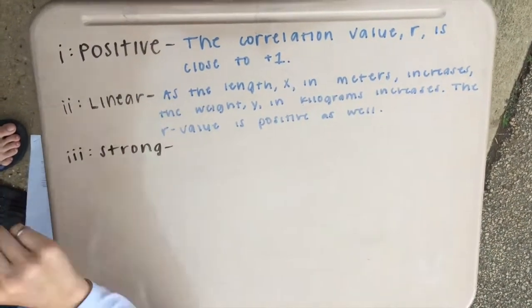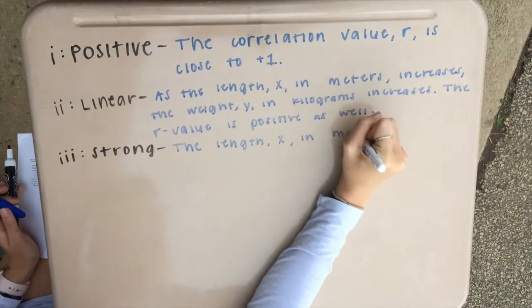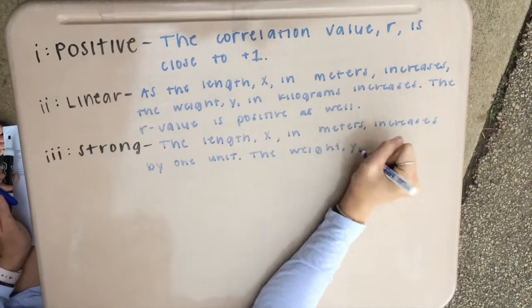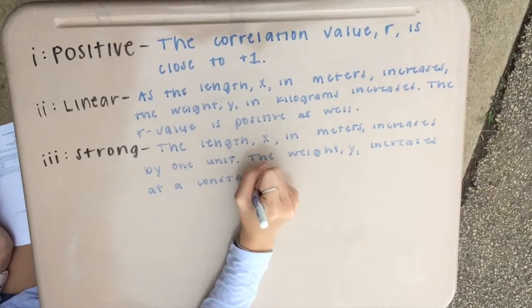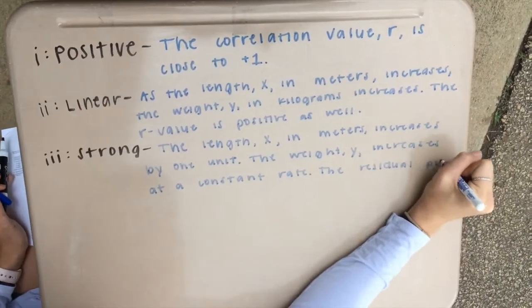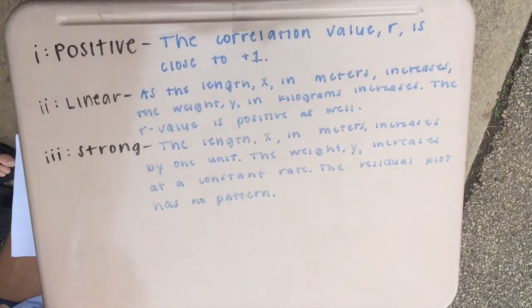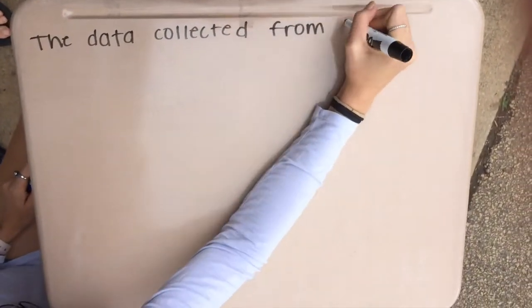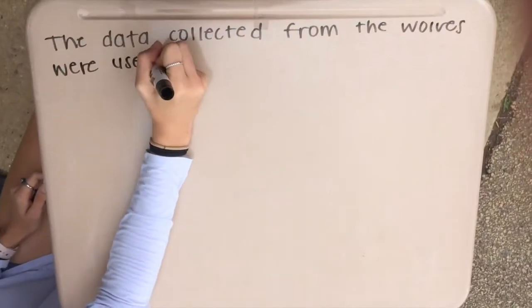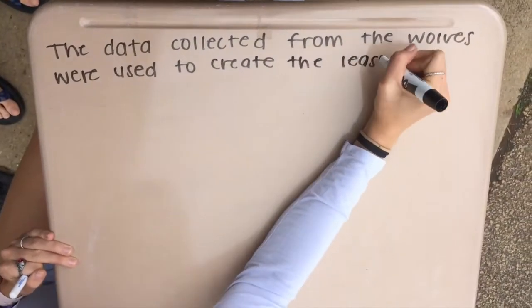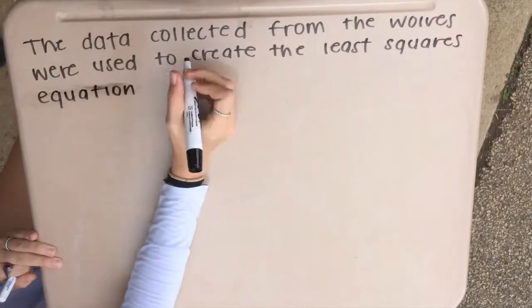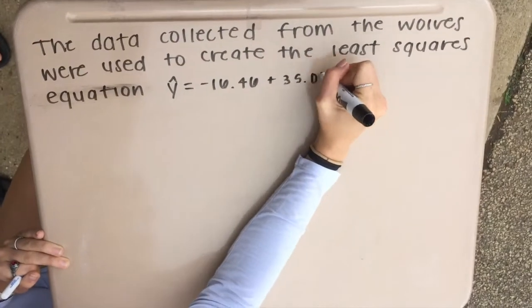Part 3. Strong. As the length, x, in meters increases by 1 unit, the weight, y, increases at a constant rate. The residual plot has no pattern. Data collected from the wolves were used to create the least squares equation. Y hat equals negative 16.46 plus 35.02 times x.